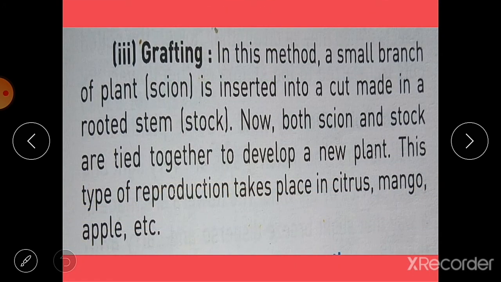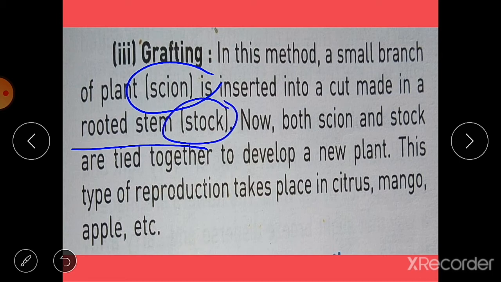The next is grafting. In this method, a small branch of a plant is inserted into a cut made into the rooted stem. The plant which is to be inserted is known as scion, and the plant in which this scion is inserted is known as stalk. Now both scion and stalk are tied together to develop a new plant. This type of reproduction takes place in citrus, mango and apple and other plants.